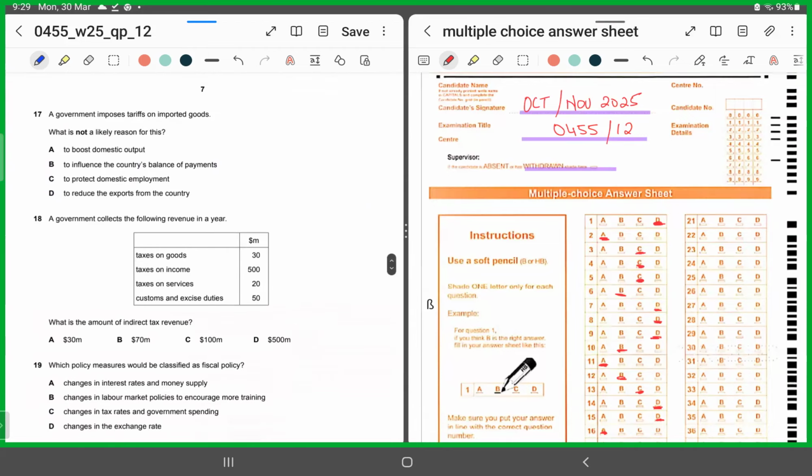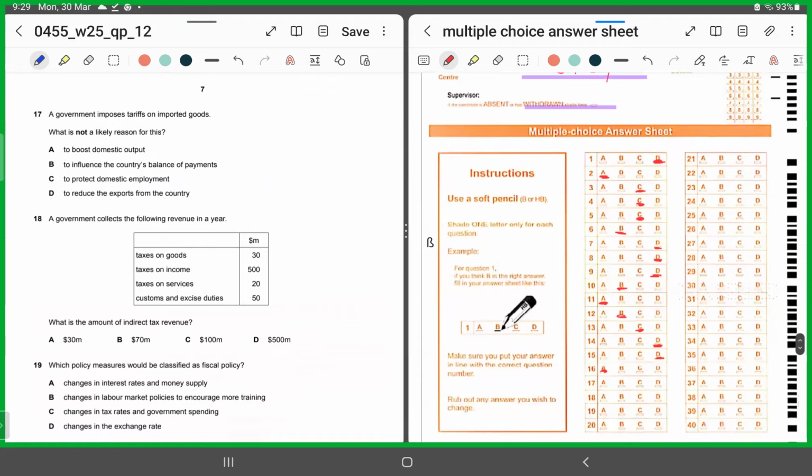MCQ number 17 says a government imposes tariffs on imported goods. A government is imposing taxes on imported items. What is not a reason for this? So why do you think a government would not be imposing a tariff? Out of these four options, there would be one reason which would not apply to this situation. To boost domestic output, that would be a reason, because the government wants its population or its consumers to demand locally manufactured products. So you'll chop A.